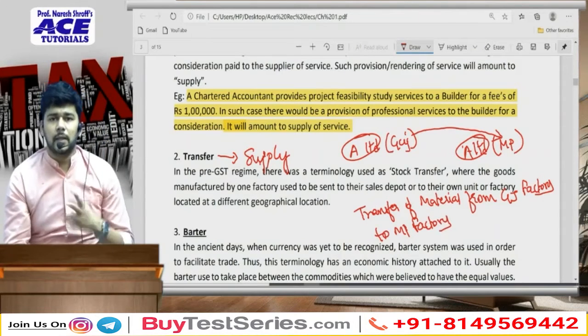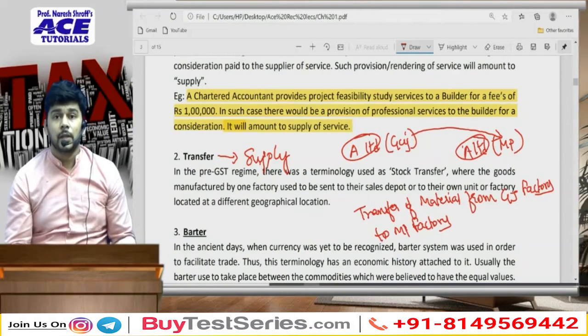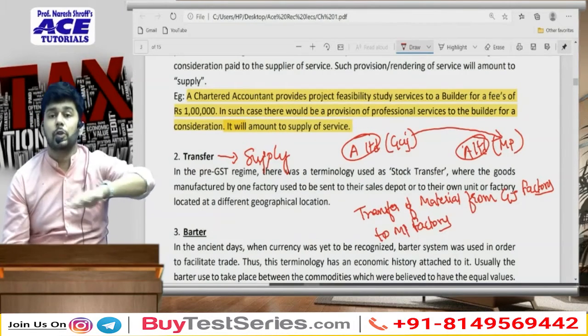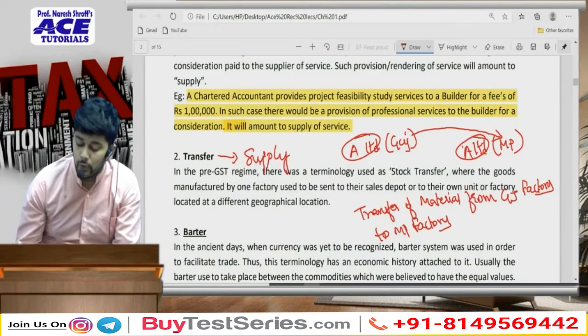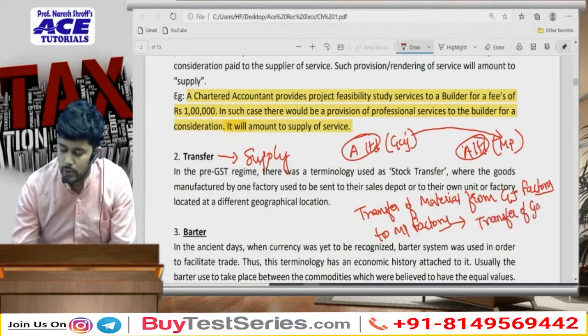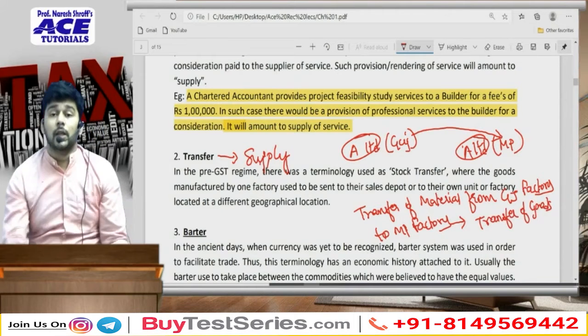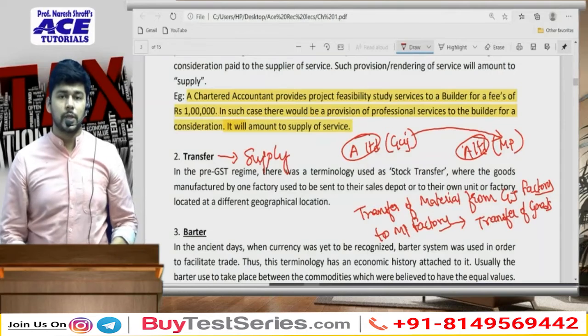Now technically speaking, एक ही कंपनी है, वो सिर्फ अपने एक फैक्ट्री से दूसरे फैक्ट्री में गुड्स भेज रही है. But GST says that, boss, we don't treat this institution of pure transfers, and therefore this activity will amount to a transfer of goods. Now you may say that, but why will same company pay consideration to each other?